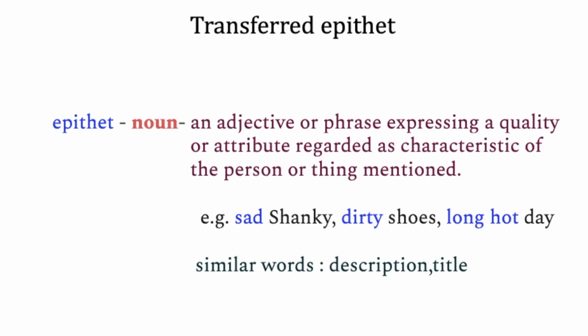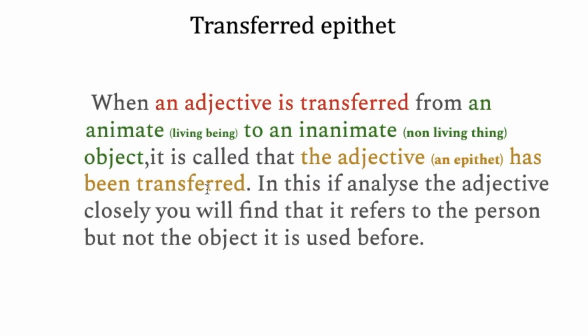Now going forward, let's understand the definition of transferred epithet. I've written here: when an adjective is transferred from an animate or living being to an inanimate, non-living thing, it is called transferred epithet. So what does it mean? In a sentence, you will find that the adjective which has been used with a noun actually refers to the person but not the object it is used before.